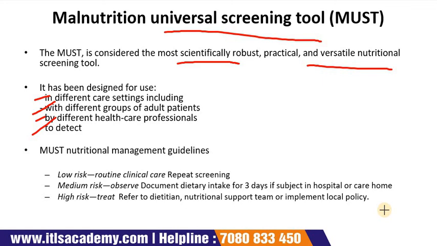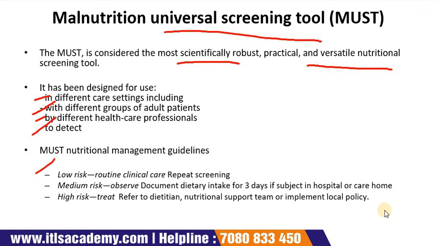So the malnutrition universal screening tool has a scale that decides whether the nutritional risk in the particular individual is low, medium, or high, as per their guidelines.